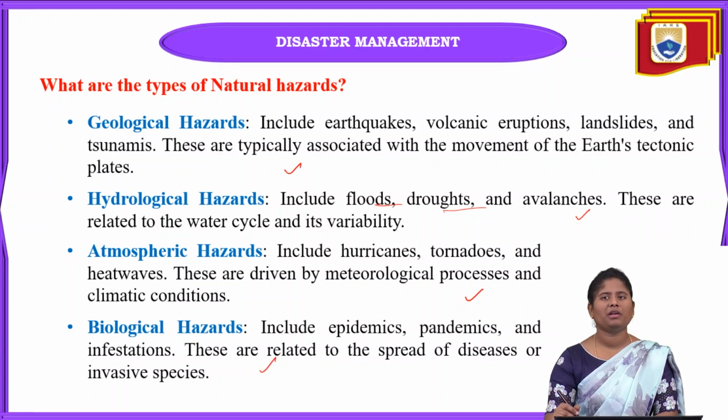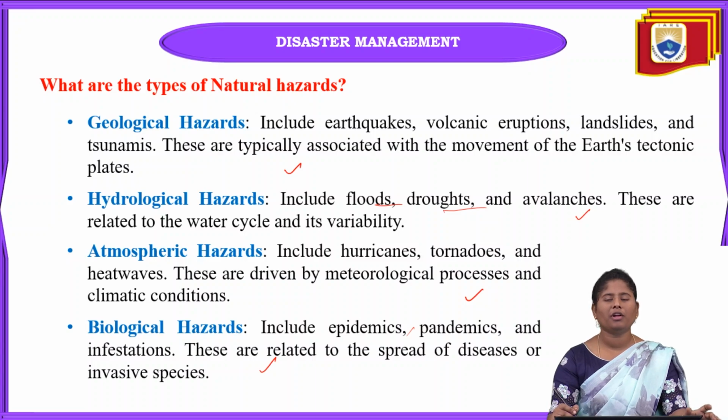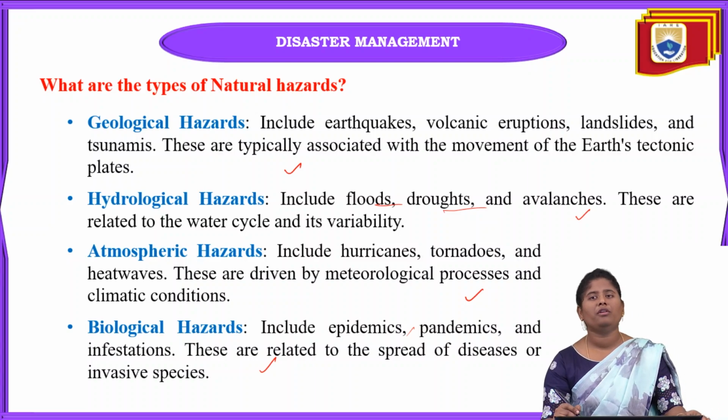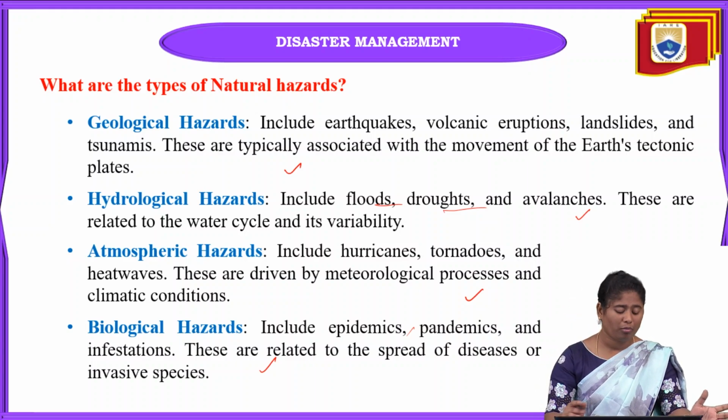The next one is biological hazards, and this will be related to biology. There will be pandemics, epidemics, and also infestations. These are all hazards that come under biological hazards. This can be related to waterborne diseases and some airborne diseases. Due to the spreading of diseases or some invasive species, we can go through these biological hazards.